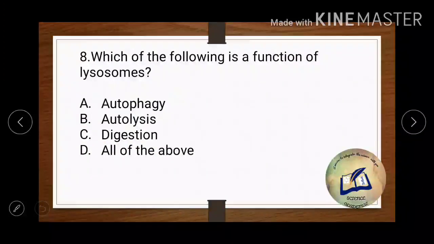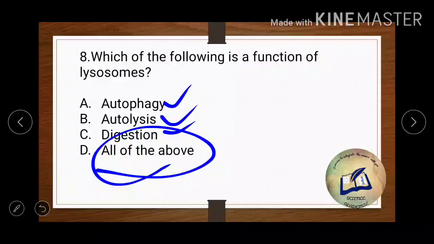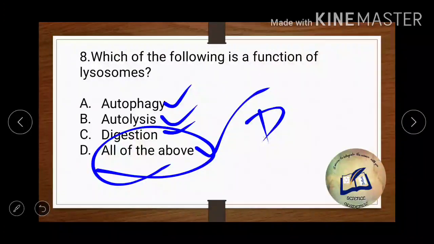Question number 8 says which of the following is a function of lysosome? So lysosomal functions we have already discussed, and among them autophagy is one, autolysis is one, digestion is one. So all of these functions are there. So which option to take? Option number D says all of the above. So we will take option number D, which is all of the above.